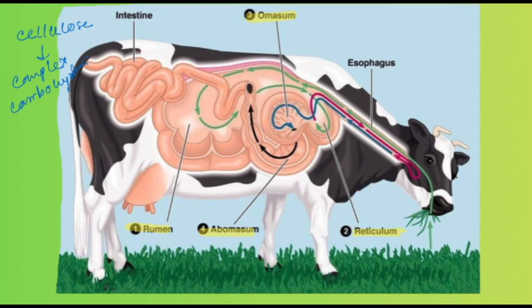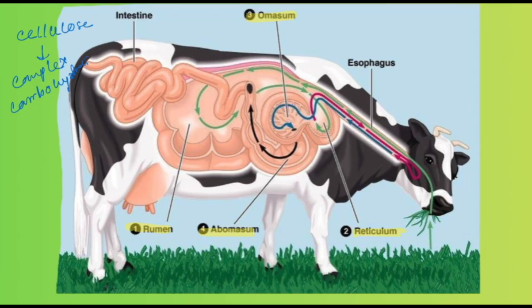After chewing, this food again goes to the esophagus and then down into the rumen. Inside the rumen, a special type of bacteria is present which helps in digesting cellulose.